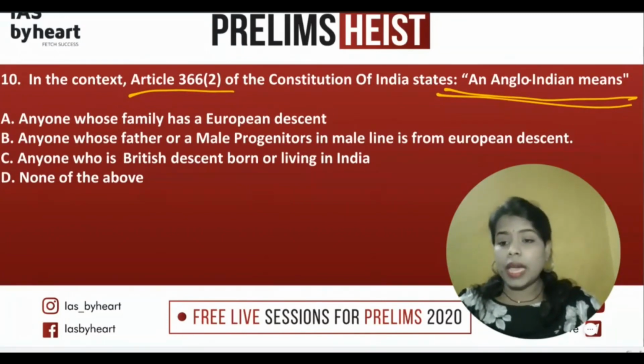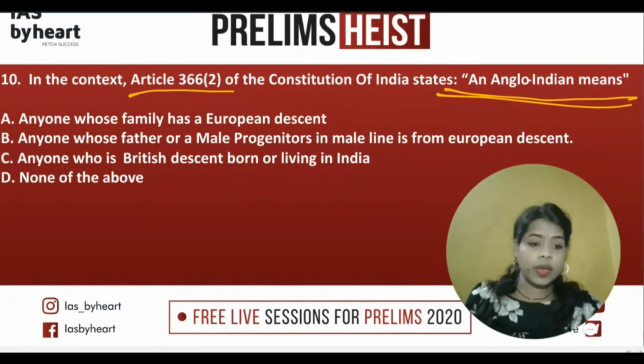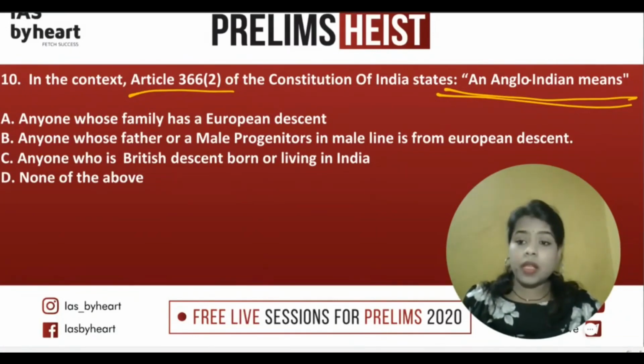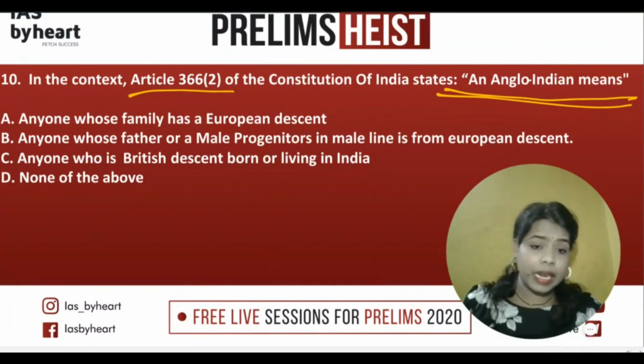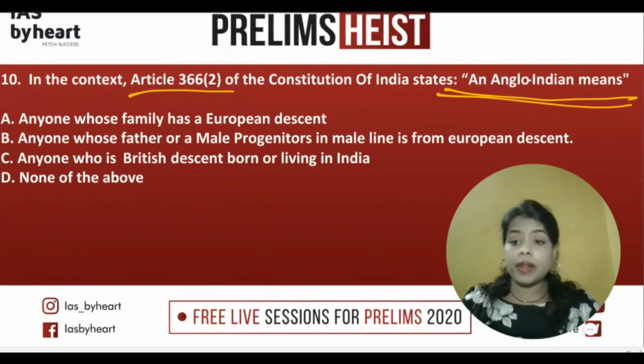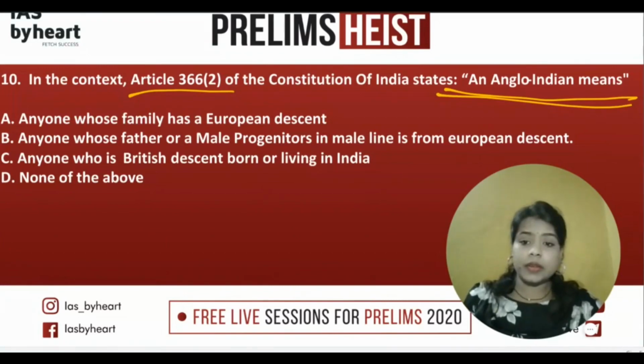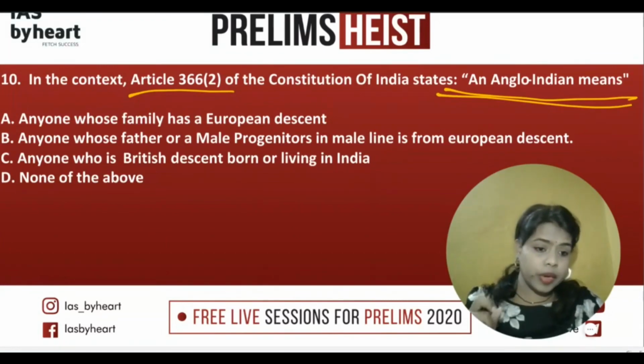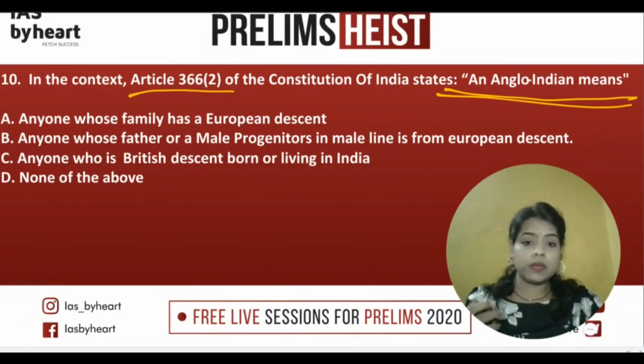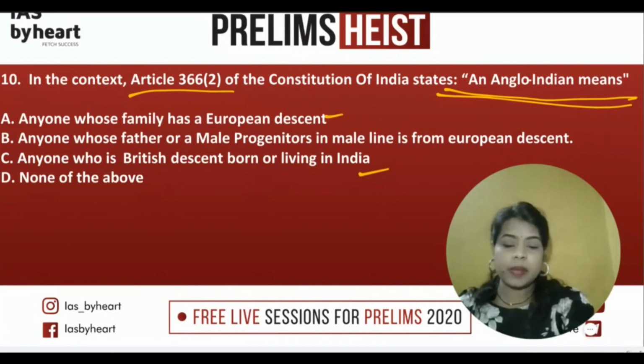So A, anyone whose family has European descent. Maybe. Then anyone whose father or male progenitor in the male line is of European descent. Maybe. Then anyone of British descent born or living in India. Maybe. So the point is that if you haven't seen the proper discussion under Article 366, then you might mistakenly think that C or A may be the answer.